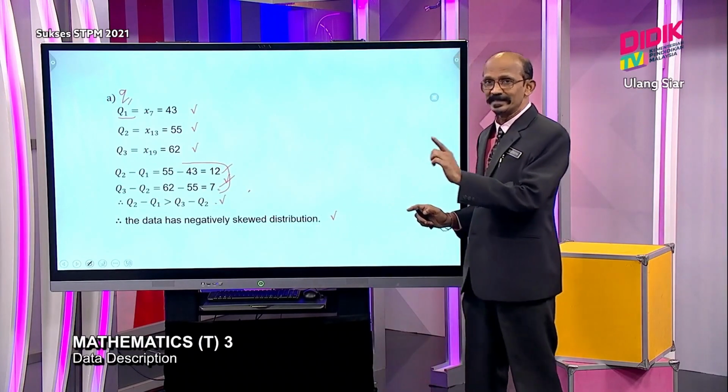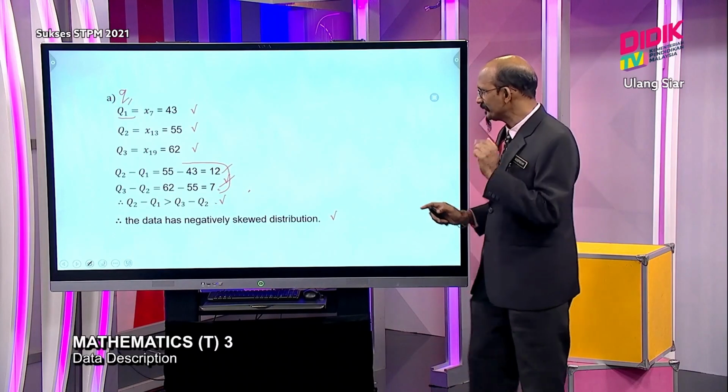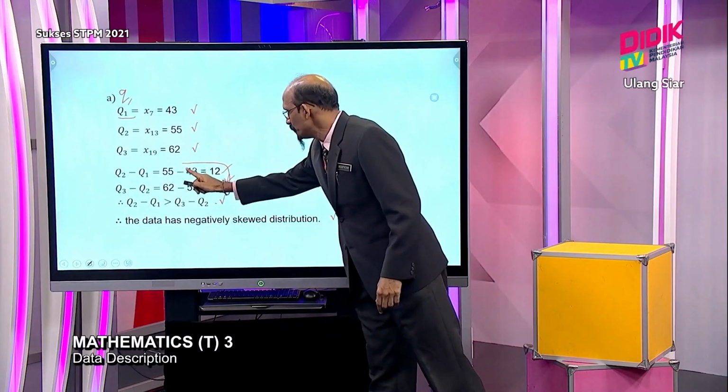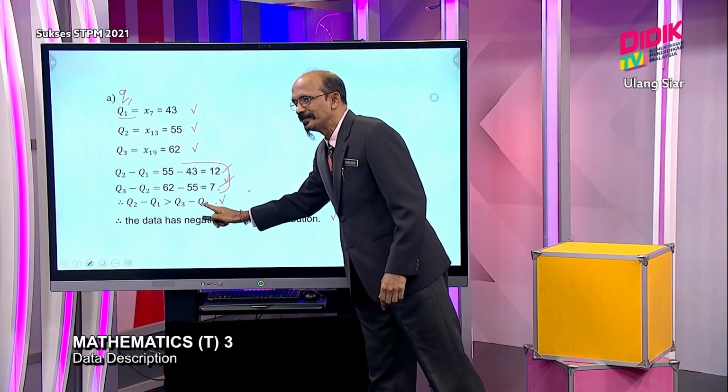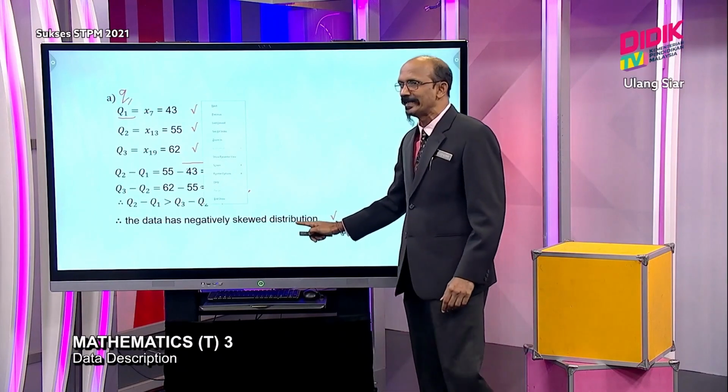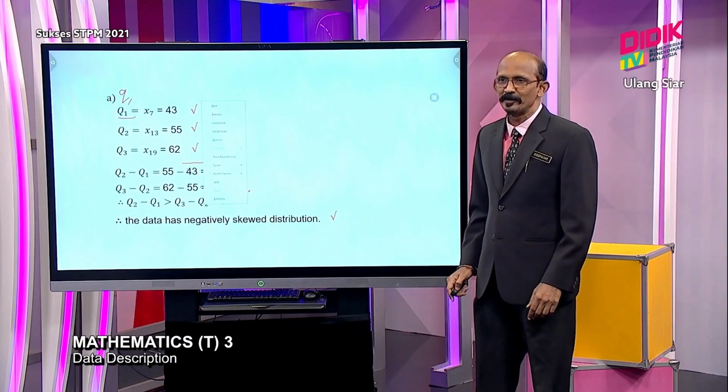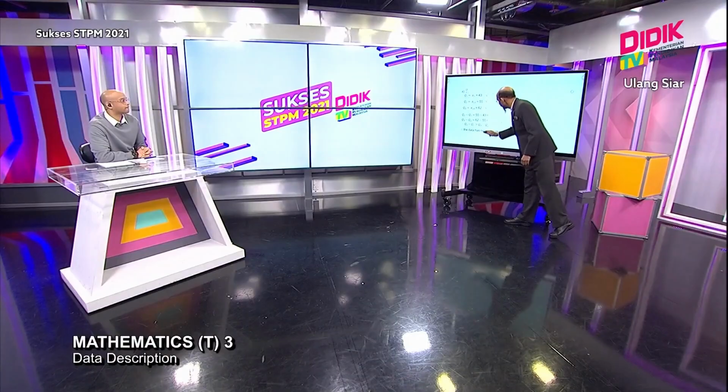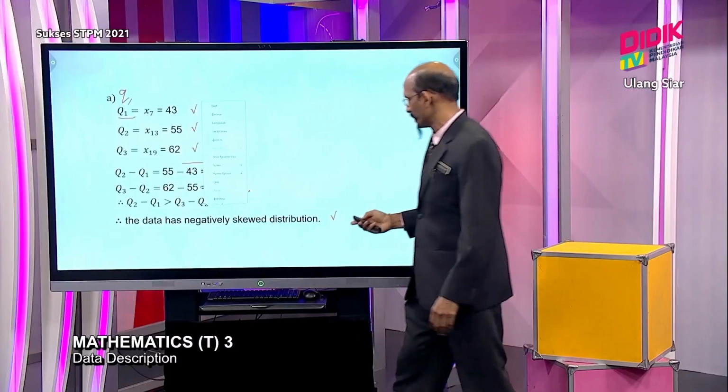If they never do this and straightforwardly give you the correct answer, negatively skewed, then the mark will be 0. So the working is more important, the method of obtaining your answer, given with the reason.